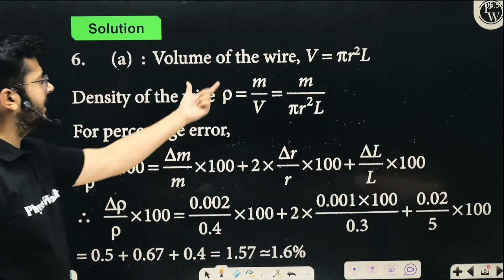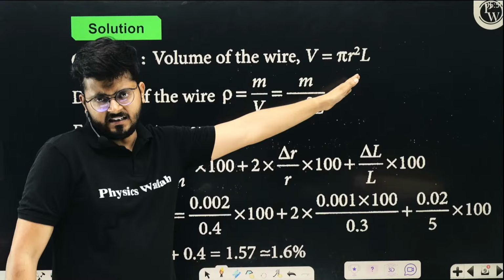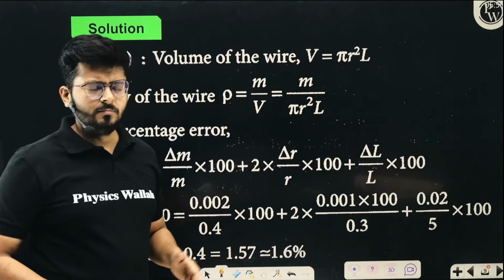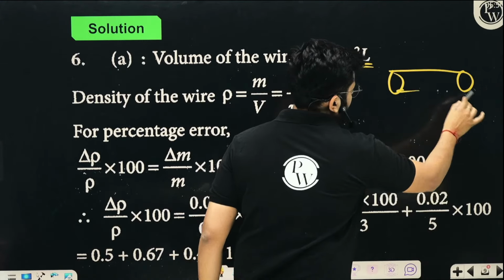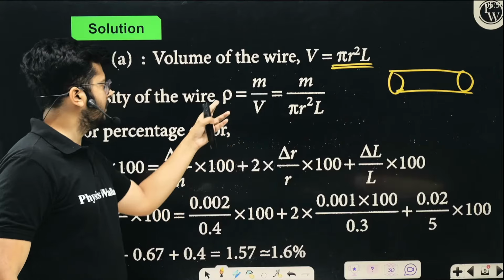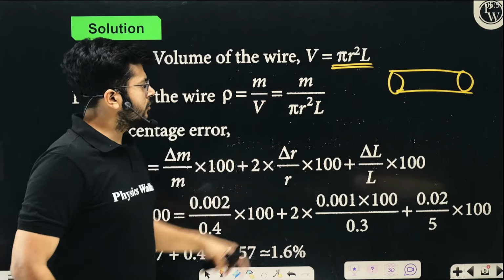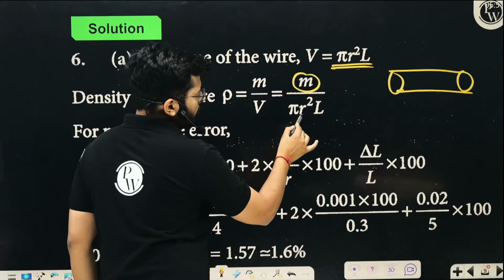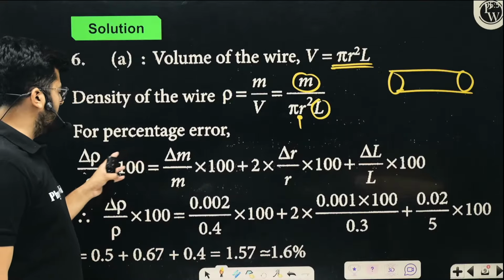So what is really happening? The volume of the wire is pi r square into the length of the wire, which I have assumed is h. Here they have taken L. That doesn't matter. So pi r square into L is the volume of the wire. Once you know the volume of the wire, the density will be mass upon volume. So you know the error in each of those quantities: error in mass, error in radius, error in length. So clearly you can do that.